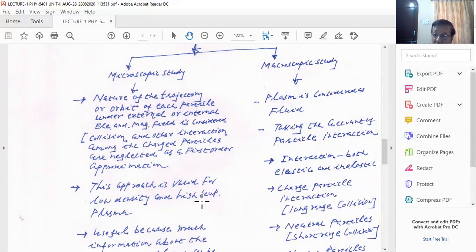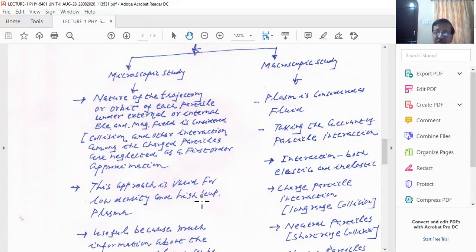We have electron plasma oscillations and ion plasma oscillations. The plasma frequency depends upon the density of plasma: the greater the density, the greater the plasma frequency. It is inversely proportional to the mass of the electron. As the mass of the electron is very small, the plasma frequency is very large.